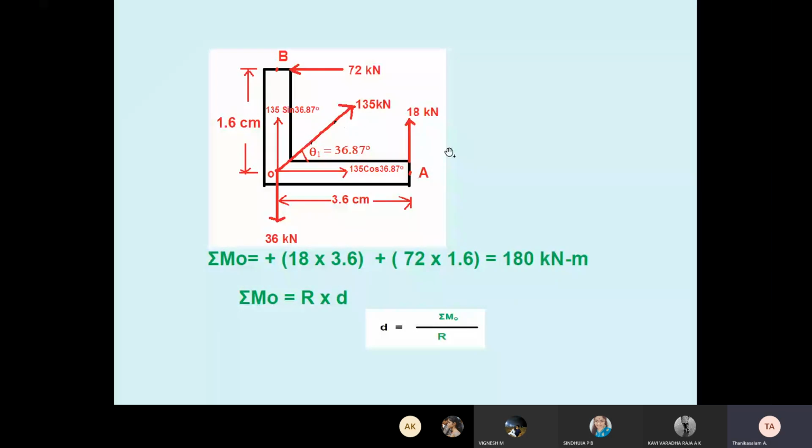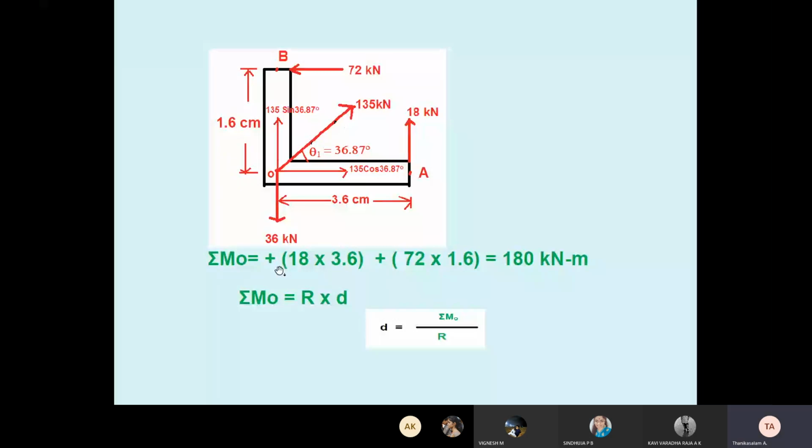So I told you there are two moments, one is clockwise, one is anti-clockwise. Here I marked plus because it is anti-clockwise with respect to O. For 18 into 3.6, you put the thumb finger at O and the index finger along 18. So it is anti-clockwise, so anti-clockwise is minus. Here I have to change. I will send the corrected PDF later. So I mark minus 18 into 3.6. Why minus? Because it is anti-clockwise, force into perpendicular distance.